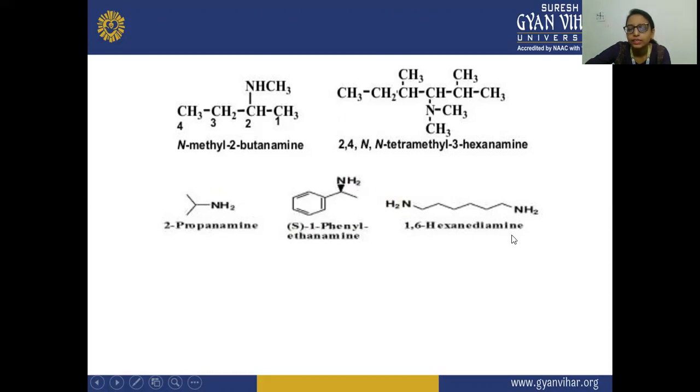Next is your 1,6-hexanediamine. So this is your 6 carbons, and on the first and the sixth positions these amines are present. So here 1,6-hexanediamine is written.